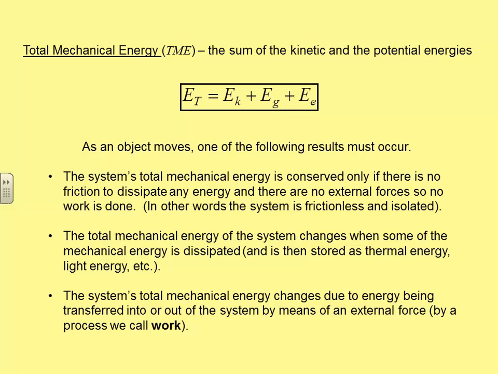So again, I prefer to look at our systems as big, inclusive things with E-dis inside, but unfortunately the AP test sometimes will look at this from a mechanical energy standpoint. So it's important that when you see that, you understand that they're not talking about dissipated energy, and they're not talking about work. They're talking about the sum of the kinetic and the potential energies. And we're going to practice looking at things a little bit on the next worksheet.